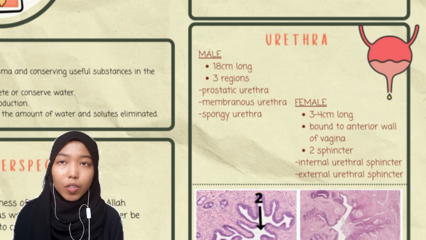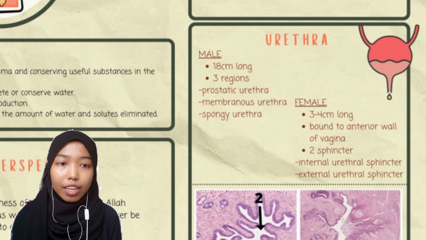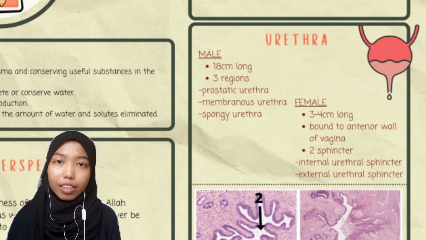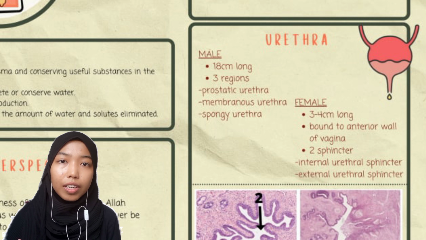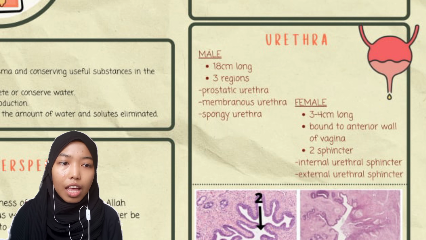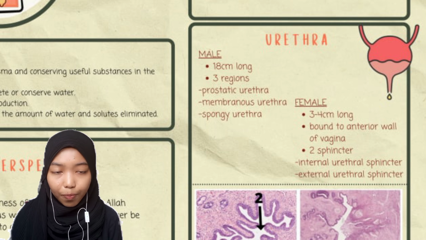The mucosa layer consists of transitional epithelium and has numerous rugae. Meanwhile, the submucosa layer contains loose connective tissue with elastic fibers. Also, the muscular layer consists of the detrusor muscle. Typically, urine will enter the bladder through the left and right ureters and exit via the urethra.